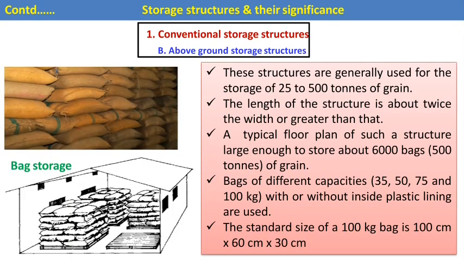Then the next one is bag storage. This is mostly used nowadays. These structures are generally used for the storage of 25 to 500 tons of grains. The length of the structure is about twice the width or greater than that. A typical floor plan of such a structure is large enough to store about 6,000 bags, that is 500 tons of grains, and bags of different capacities with or without inside plastic lining are used. The standard size of a 100 kg bag is 100 centimeter length, 60 centimeter width and 30 centimeter height.